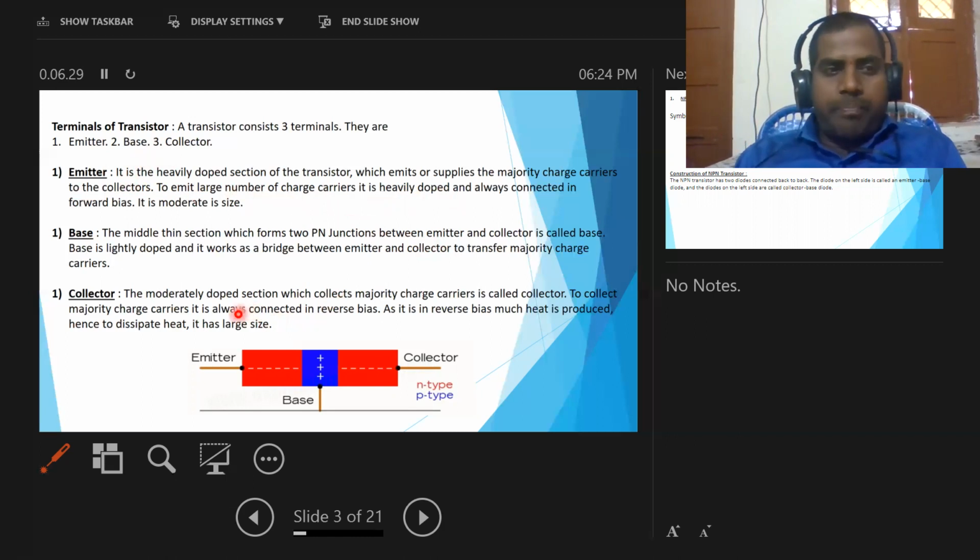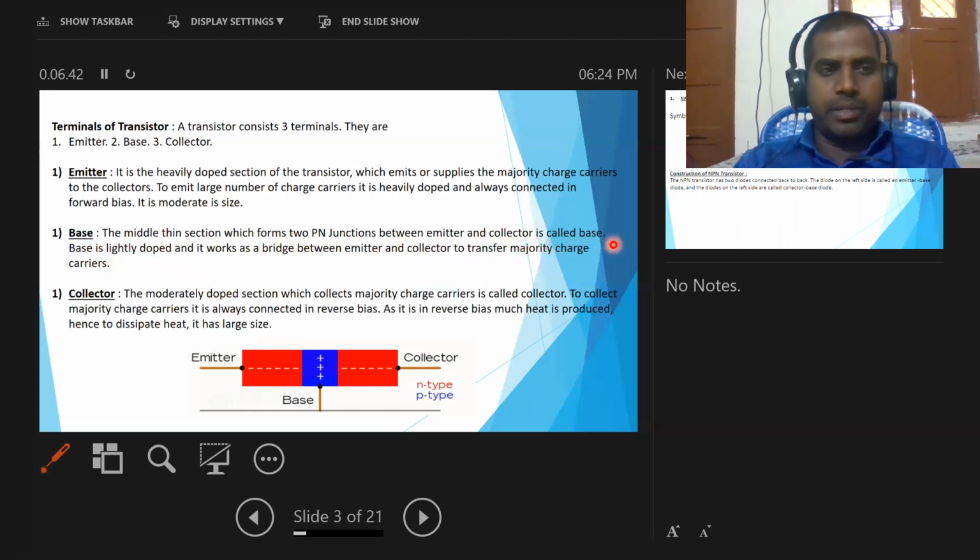Next part, the base. The base is the middle thin section which forms two p-n junctions between the emitter and collector.